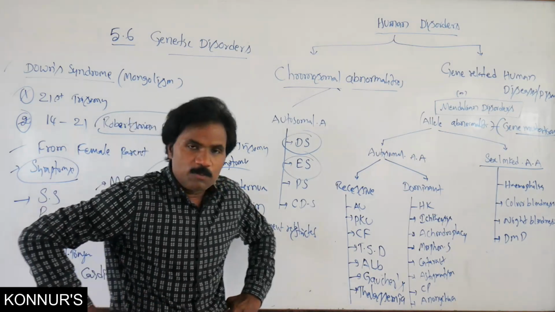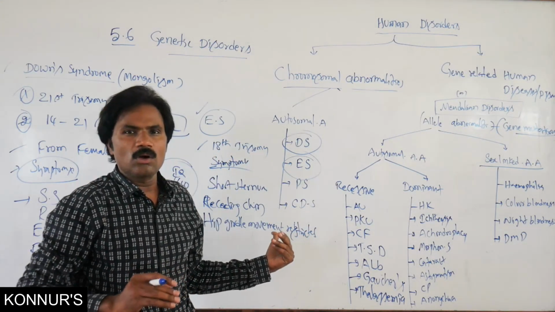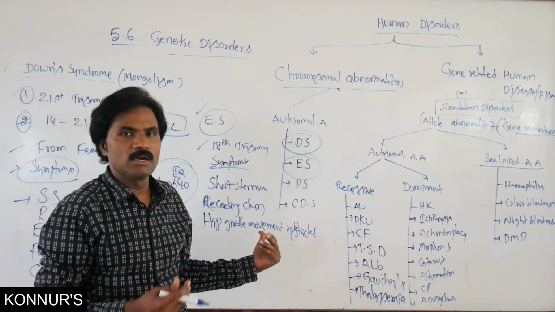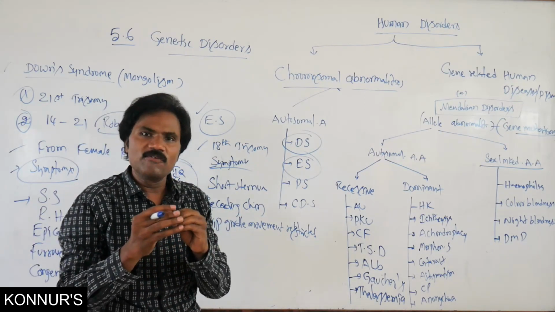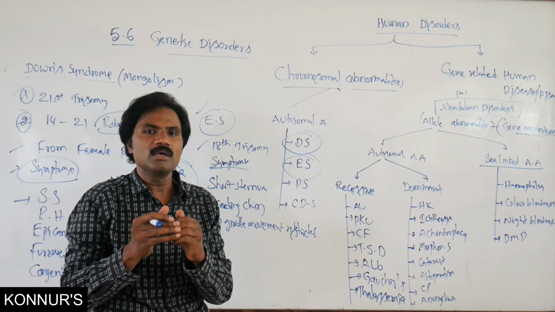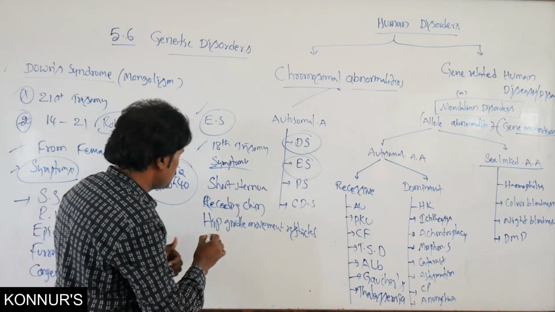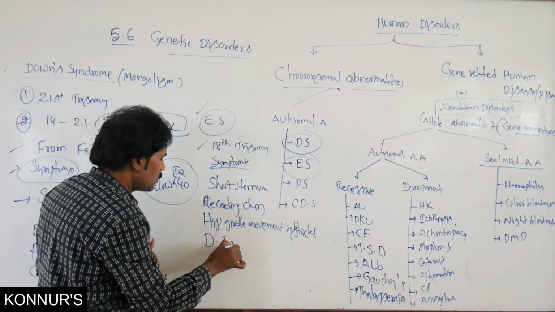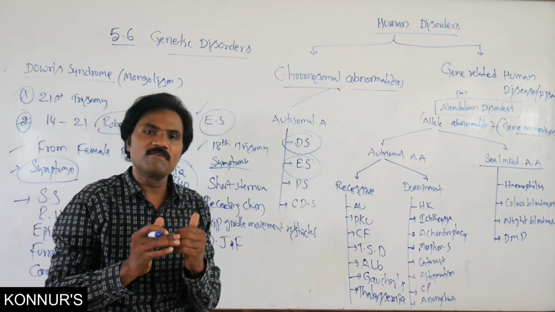Normally, hip girdle movement is present, but that particular baby cannot move in a proper manner. Then the joints of the fingers are abnormal, that is, deformation of the joints of the fingers.